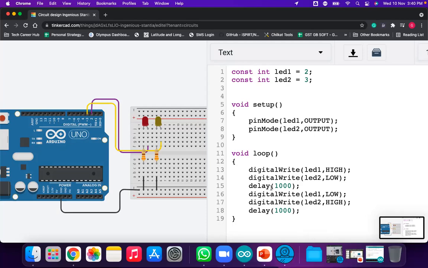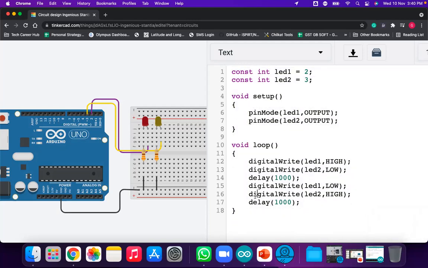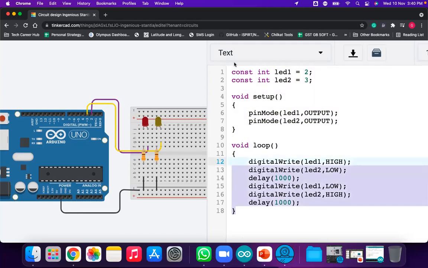If you give your time to the LED programming, then you will think that this Arduino programming is the simplest programming in the world, because here there are only two functions we have to play around with. Pin mode and digital write, these two functions we have learned today. So we'll stop here and we'll meet you tomorrow exactly at 10 o'clock.